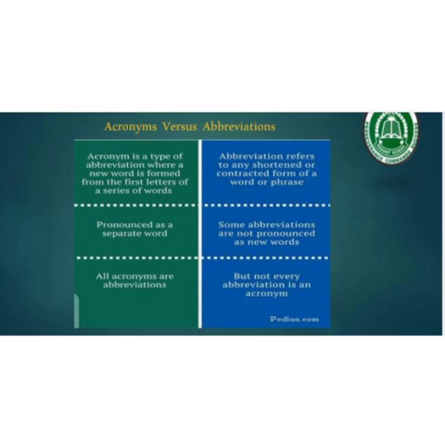As I have told you, for example, AIDS, UNICEF, laser, UNESCO, etc. On the other hand, abbreviation refers to any shortened or contracted form of a word or phrase. An abbreviation is of a single word like January, Sunday, road, etc. But an acronym is obtained from a group of words by taking the initial letters from each word.